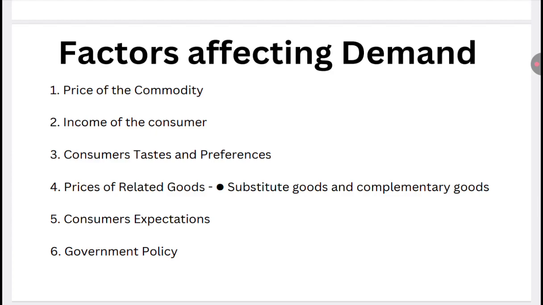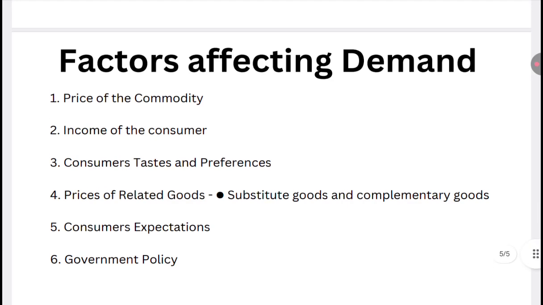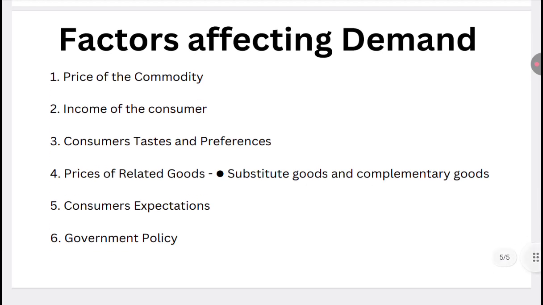So this creates demand for a particular commodity and raises demand at a very high rate in present terms. So consumer expectations also affect demand.